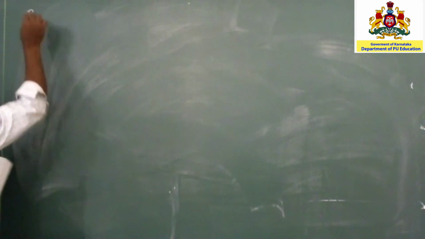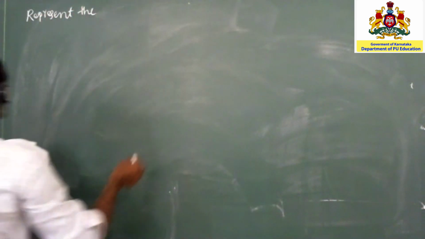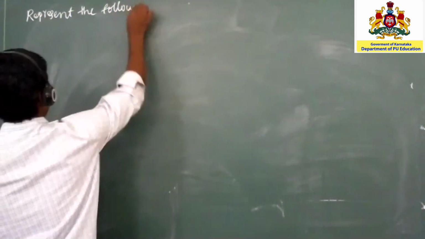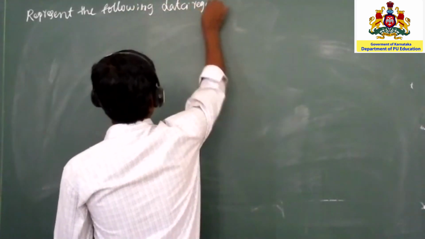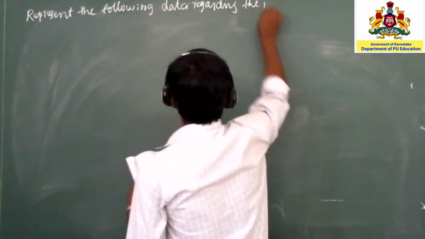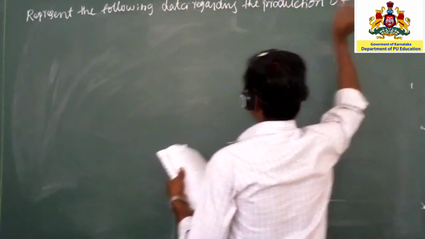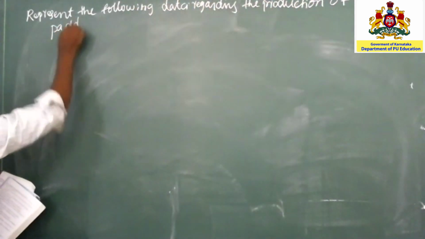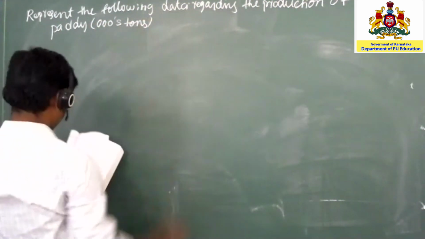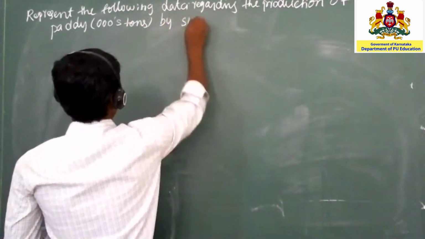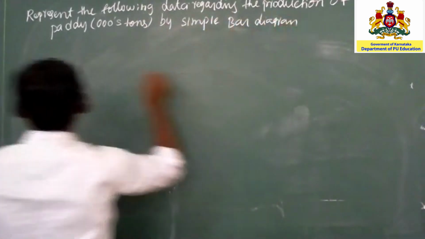Same as it is. Represent the following data regarding the production of paddy in 1,000 tons by simple bar diagram.